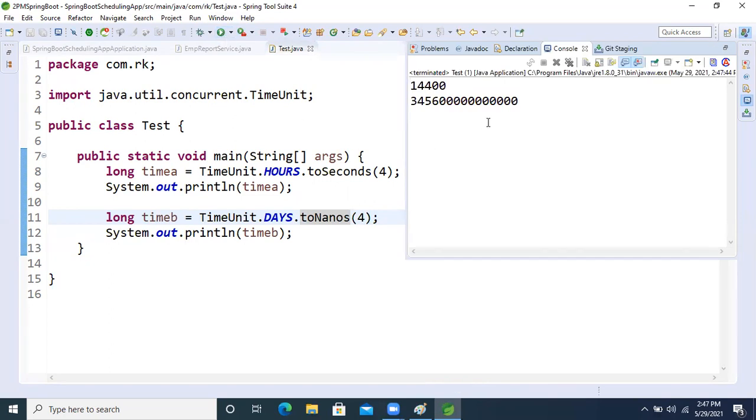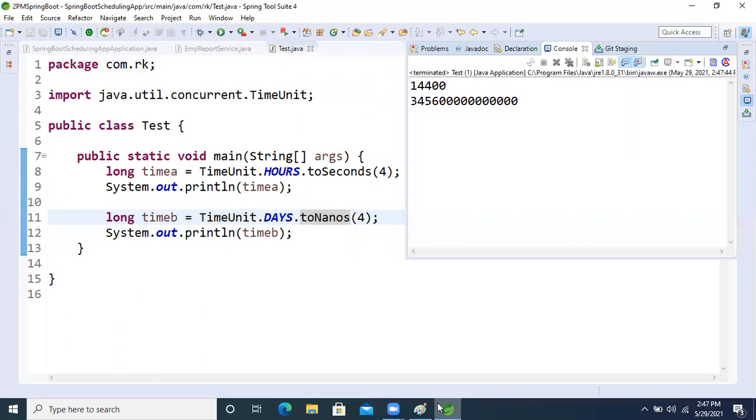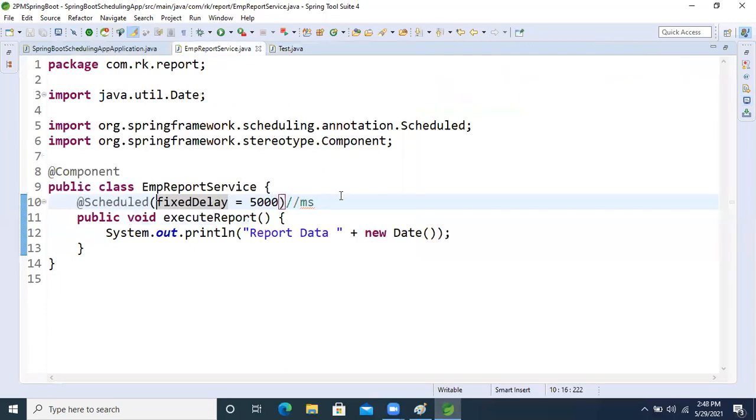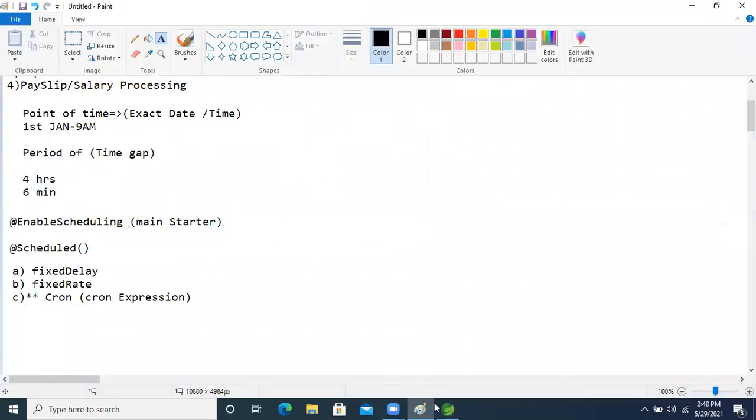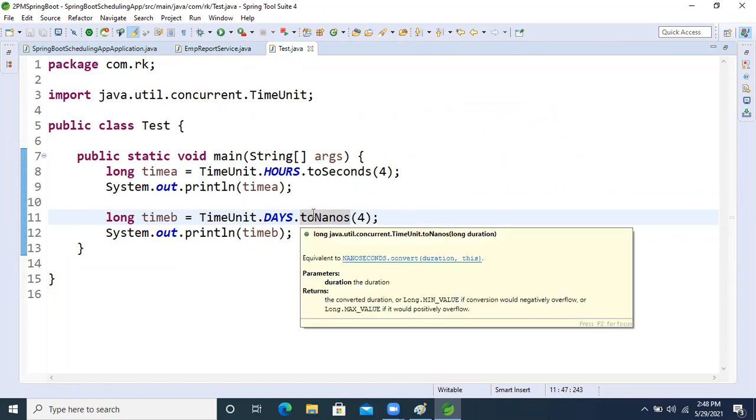Next one is what I want to convert. Whenever we are working with the scheduling concept, what is the argument it takes? Millisecond only, right? So if we want to convert, I want to convert day into millisecond, right?